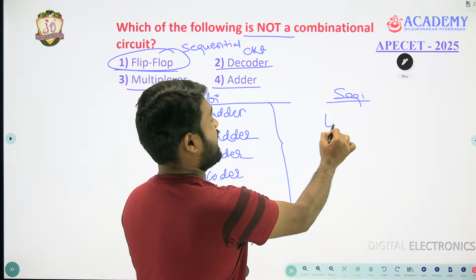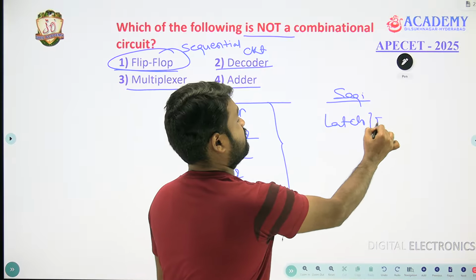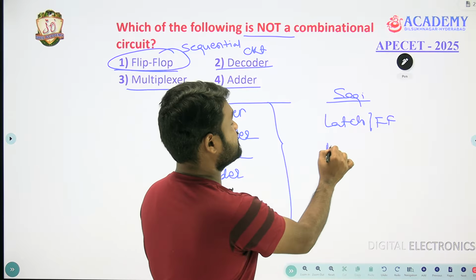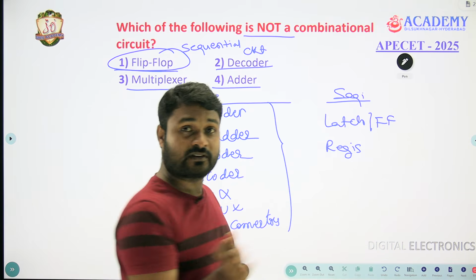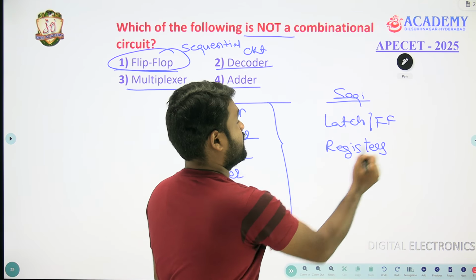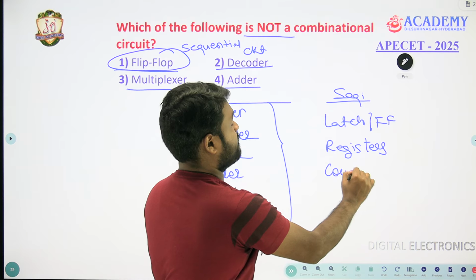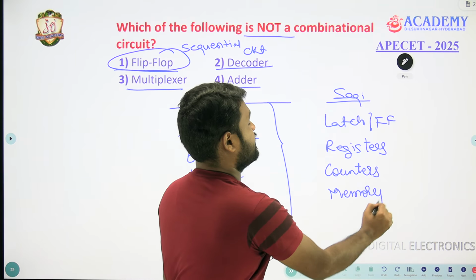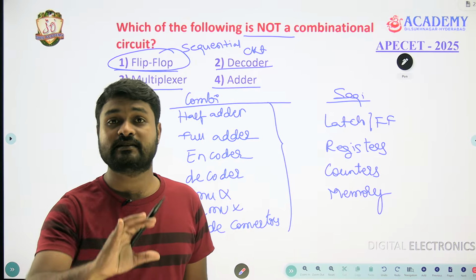If you come to sequential designs, that starts with a latch or flip flop. After that, applications of flip flops like registers, shift register, shift right register, shift left register, then followed by counters, followed by memories, SRAM, DRAM, memory circuits.